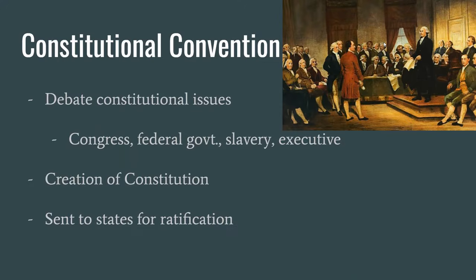With the government under the Articles of Confederation not working well, leaders from across the states gathered to draft a new government under a constitution. At the drafting of this government, many issues were debated, including how the legislative branch should be organized, the relation of the national government to state governments, slavery, and the power of the executive branch. After the draft was complete, it was sent to the states for ratification.